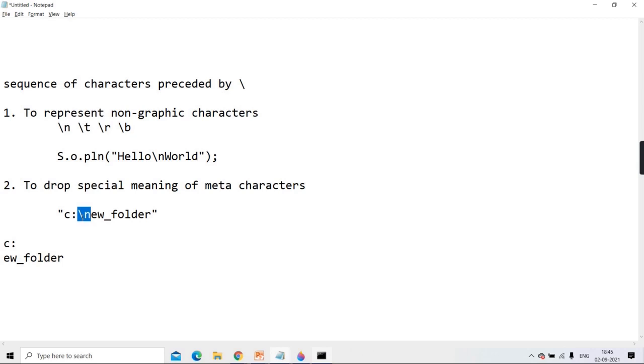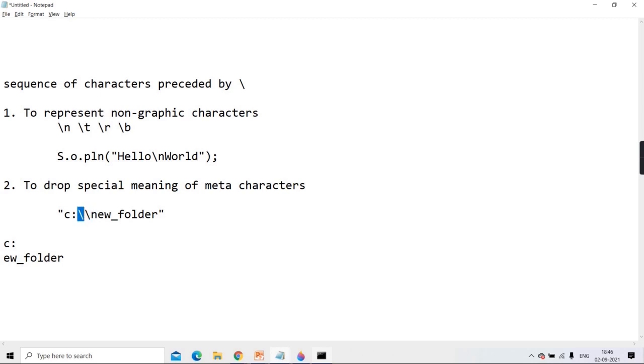But now here you want that backslash to be treated as literal backslash. Please don't take it as the beginning of an escape. Getting? So now what will I put? I'll put two backslashes. When I put two backslashes, is the first backslash informing the compiler, please drop the meaning of the next character?